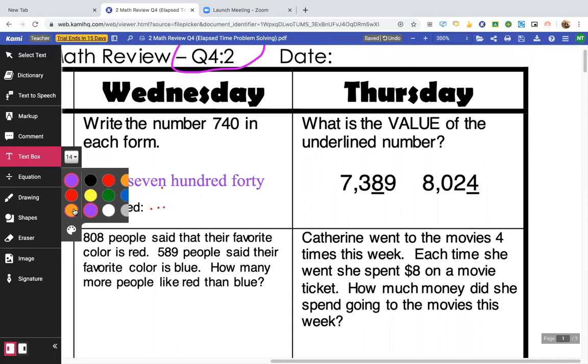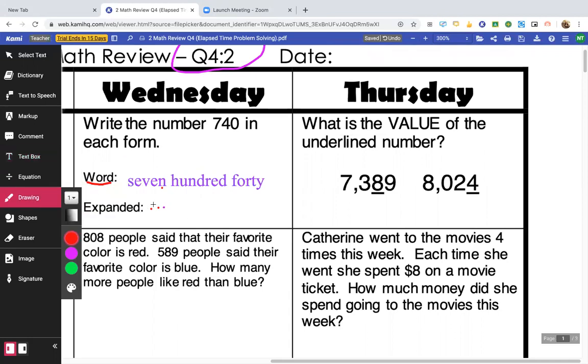Expanded form, that is going to be where you are going to write the actual numbers. So there are 700s. So we're going to write 700. In the tens place, we have a 4, and I know that that means 40. And then you could actually be done there, but if you want to put the ones place, there are 0 in the ones place. Okay, so that's 700 plus 40 plus 0.